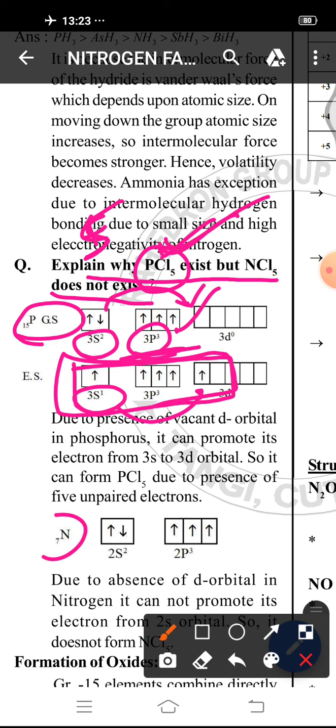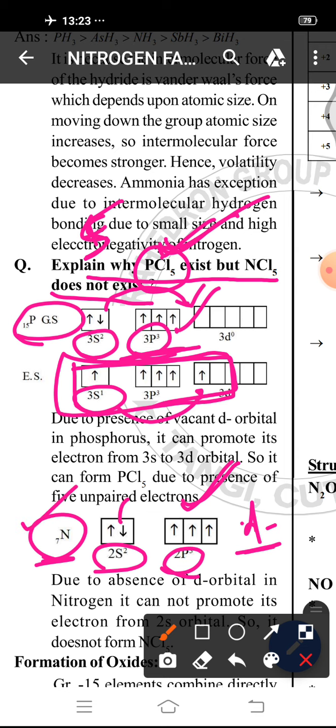But in case of nitrogen, its configuration is 2s2 2p3. There are only 3 unpaired electrons in ground state, and there is no d orbital available in case of nitrogen. So the s electron cannot be promoted to d orbital because there is no d orbital available. So only 3 electrons are available. So nitrogen does not form NCl5.